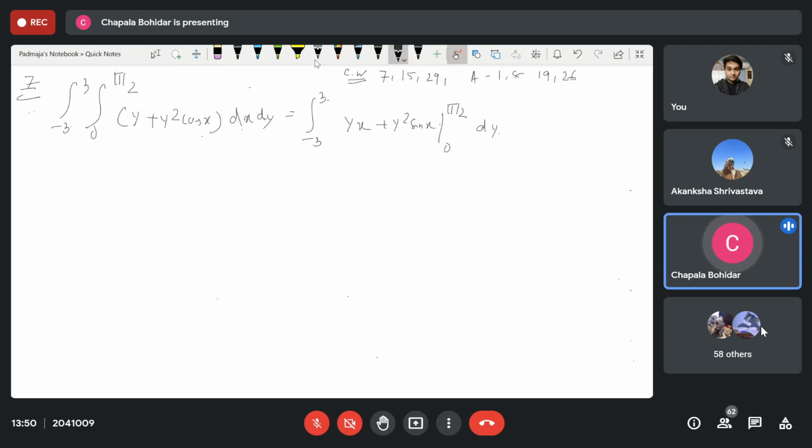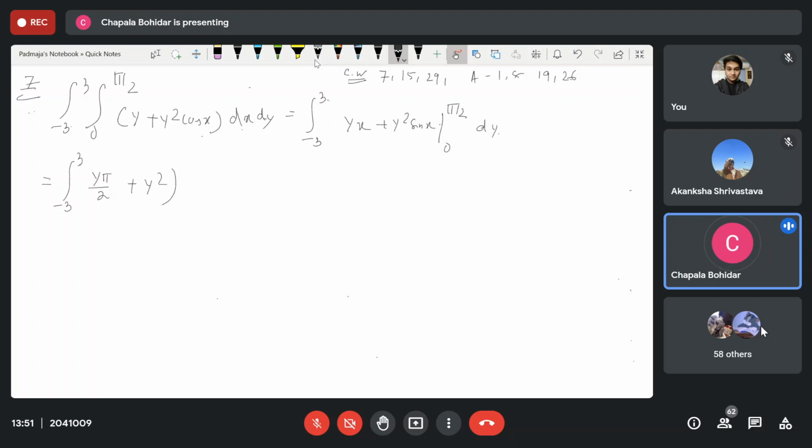Minus 3 to 3, pi by 2 is the value of x, so y pi by 2, then plus y square sin pi by 2, which is 1, so it is y square only. The limiting value of x is 0, so the other part is 0. So it is not necessary to write down the other part.